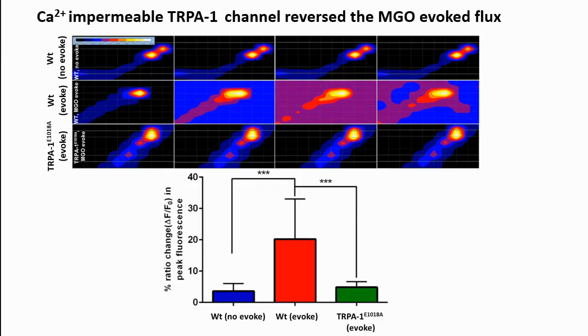What we find is that under methylglyoxal evoke, there is a robust response in this transgenic animal for calcium flux, and this response can be reversed by a TRPA1 channel mutant which is specifically impermeable to calcium. Based on these two slides, we can summarize that number one, there is a requirement of TRPA1 in this detoxification mechanism, and number two, there is a requirement of an active calcium flux to transduce this signal.